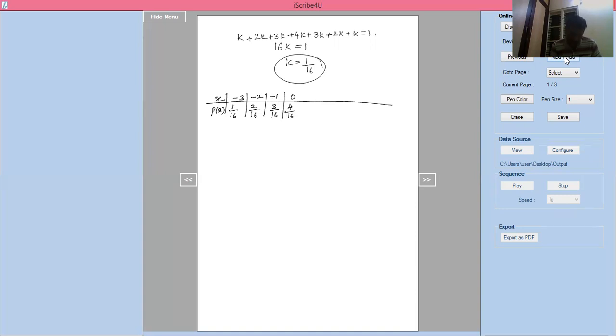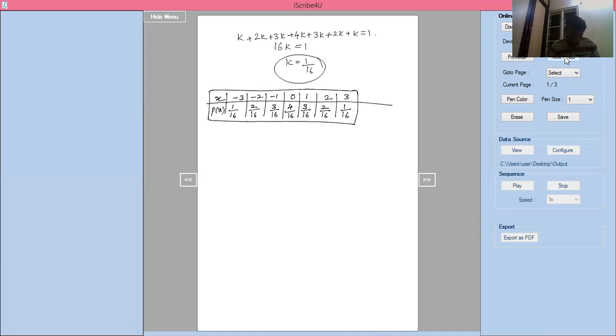Next, 1, 3k is there, 3 by 16. 2, 2k is there, 2 by 16. Next 3, k is there, 1 by 16. One column is x, another one is p of x.